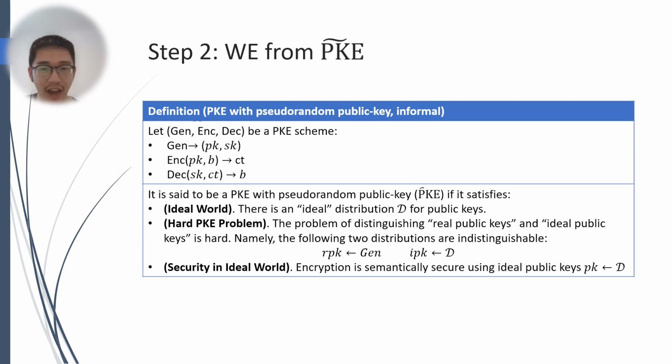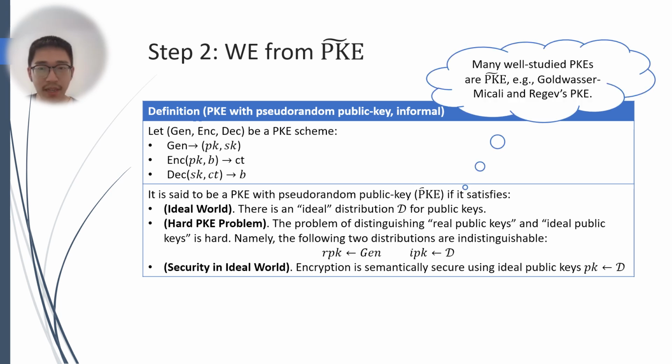First, there is an ideal-world distribution for the public key, which is different from the generator distribution. Second, the PKE problem, which is the problem of distinguishing real public keys and ideal public keys, is hard. Namely, the following two distributions are indistinguishable. The first one is a real public key generated by the generator, and the second is an ideal public key generated from the ideal distribution. Third, the encryption is semantically secure using an ideal public key from the ideal distribution.